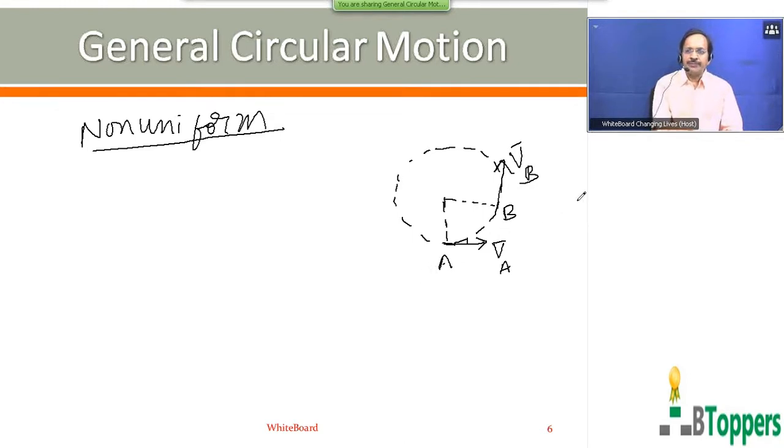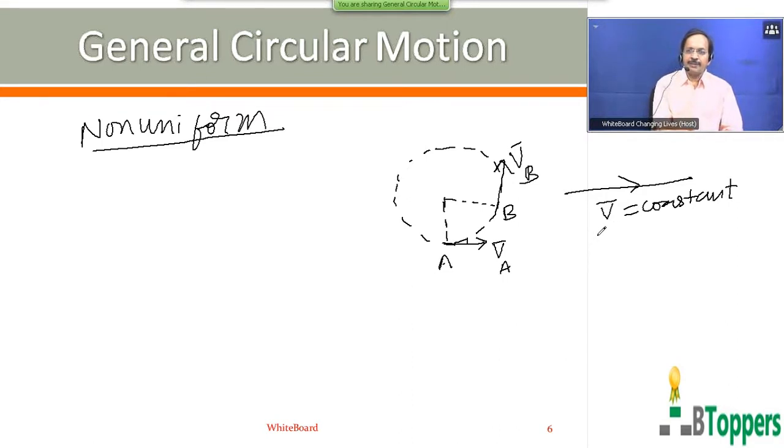According to Newton's first law, if no external force acts on a particle, or if the resultant of all the external forces acting on the particle is zero, then the particle either remains at rest or moves in a straight line path with uniform velocity.